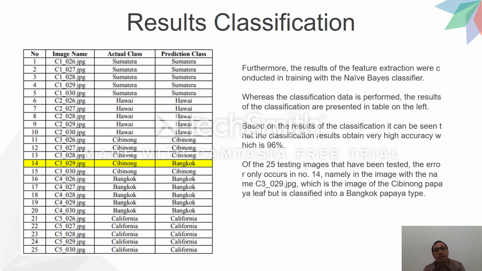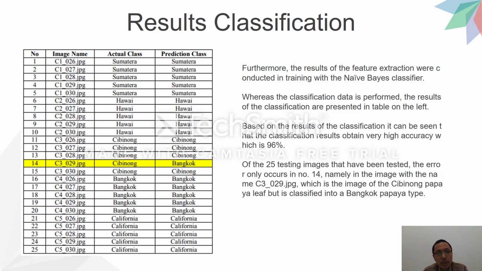Furthermore, the result of the feature extraction was used in training with the naive Bayes classification, whereby the classification of the data is performed, and the results of the classification are presented in the table on the left. Based on the result, it can be seen that the classification obtained very high accuracy, which is 96%.